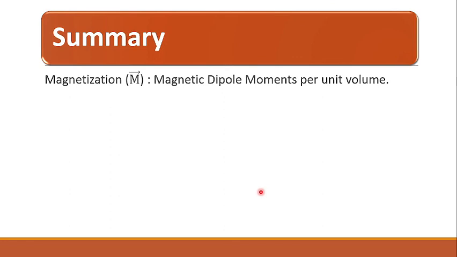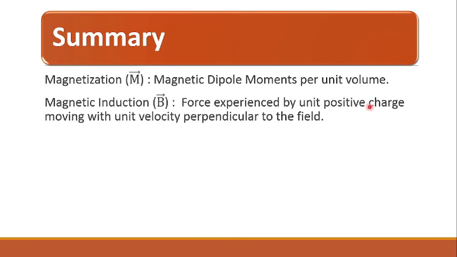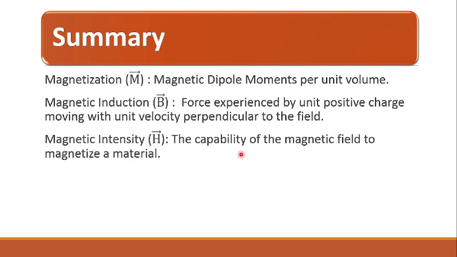Right. So in summary, we have learned about the magnetization M. So it is the magnetic dipole moment per unit volume. Magnetic induction B vector, which is the force experienced by unit positive charge moving with unit velocity perpendicular to the field, and magnetic intensity H vector is the capability of the magnetic field to magnetize a material.